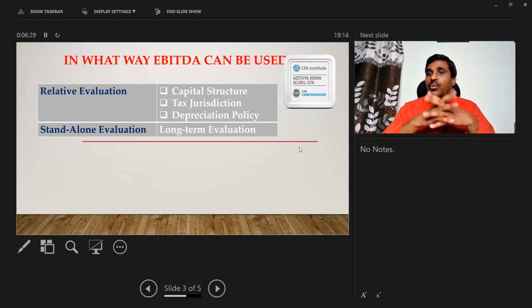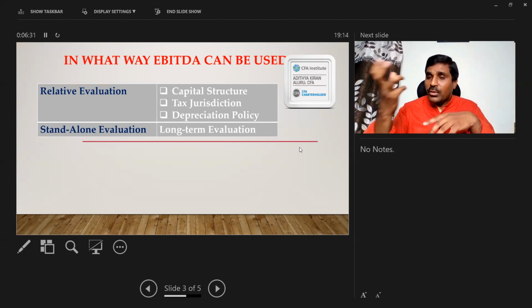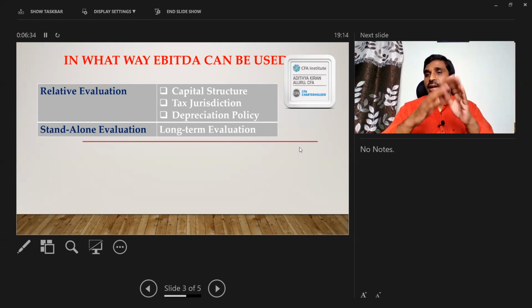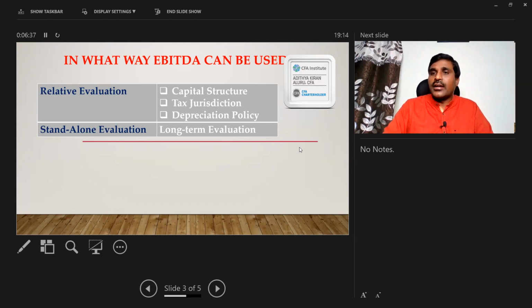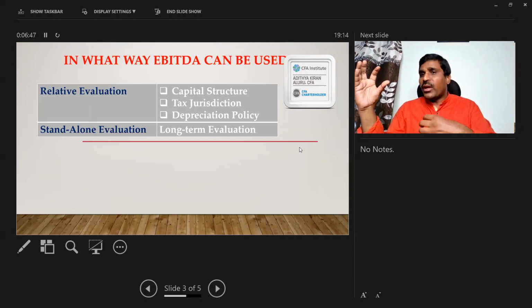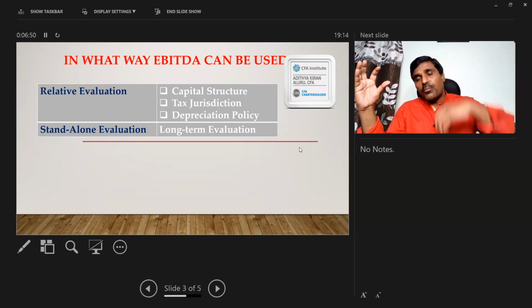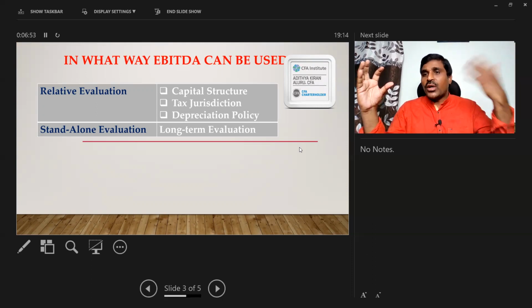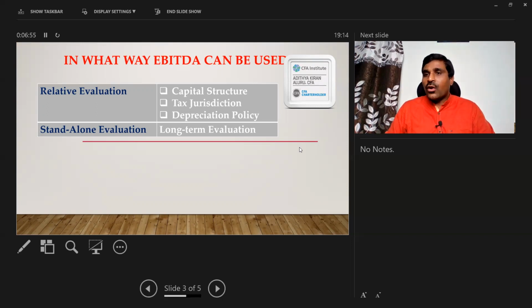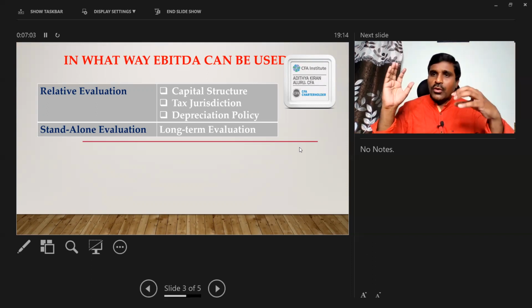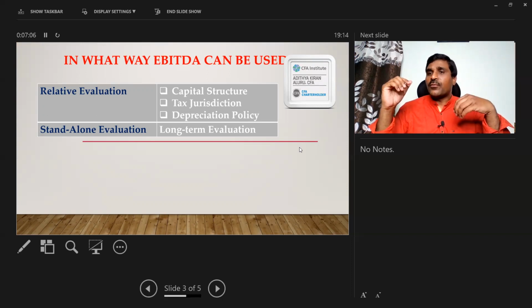Because as per the revenue matching concept of accounts, you have to recoup the depreciation expenses I've incurred. Depreciation is a portion of capital expenditure incurred. So when I'm doing the business, I am supposed to recoup not only my revenue expenditure in the form of sales, I'm also supposed to recoup my capital expenditure. After removing revenue and capital expenditure, I should end up with net profit. I cannot say that without capital expenses I got profit, and because of capital expenses I got losses. No. End of the day, you have to recoup both your salaries and also your fixed assets cost. You have to recoup both.